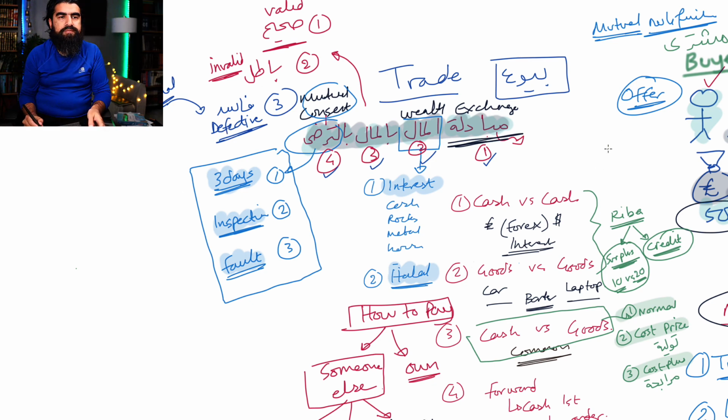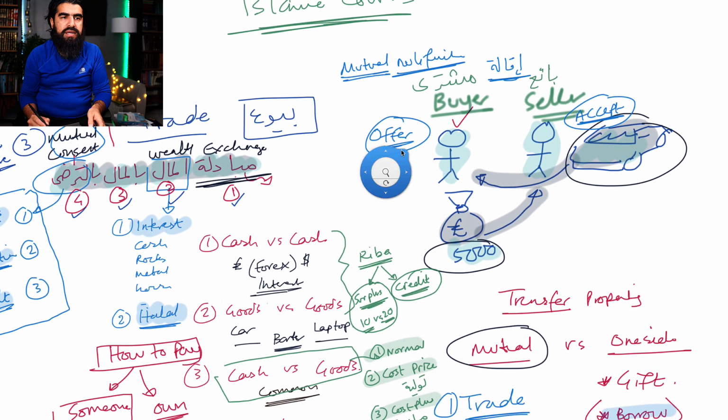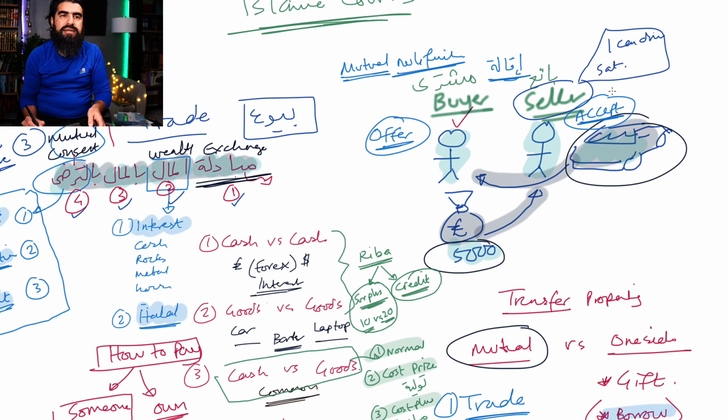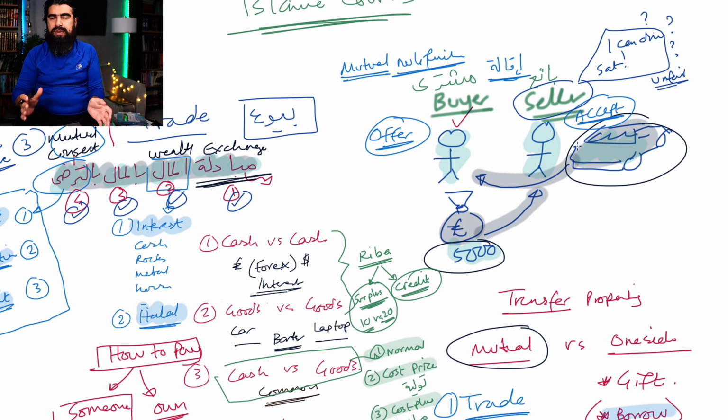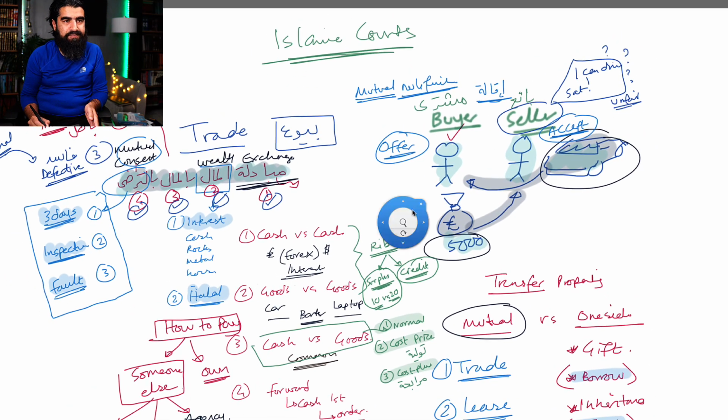Let's say this guy who bought the car, the seller says to him that I will only sell you the car on the condition that I can drive every Saturday. You have to let me drive the car on Saturday. So the definition mubadalatul mali bil mali bit taradi has occurred, but there's an extra condition. This extra condition is unfair, and so it renders the trade to be problematic. Okay, so this is why it's a sinful trade, but it does go through. This is the strange thing, it does go through.